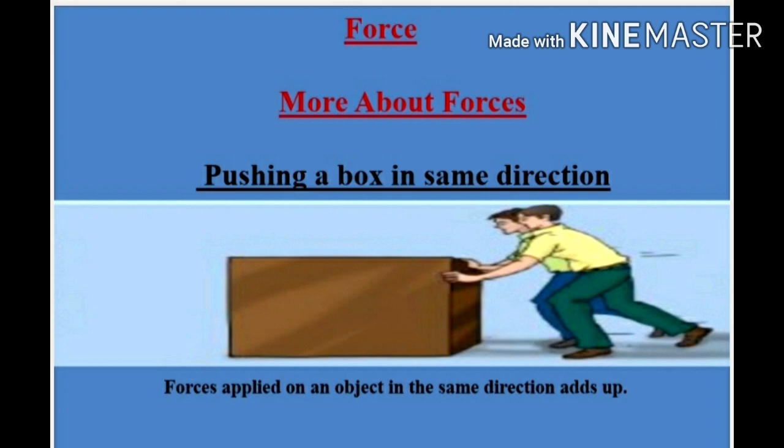But when your friend added his push, the two forces added up and the box started to move. As both forces are acting in the same direction, the net force would be the addition of both forces. Hence, forces applied on an object in the same direction add up.